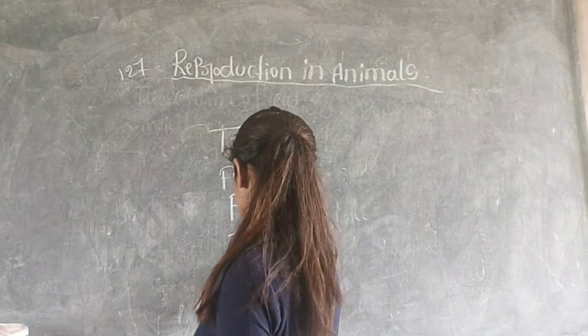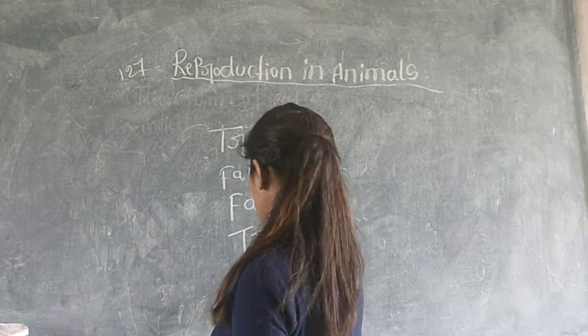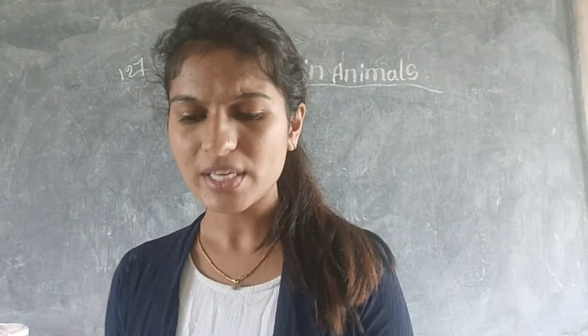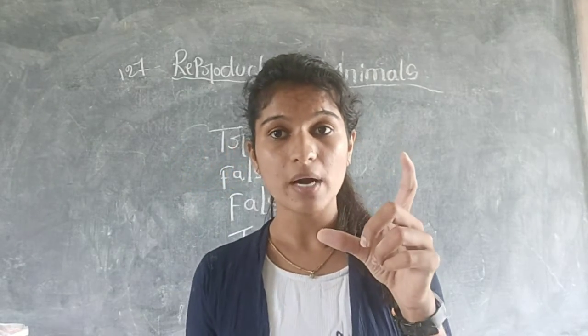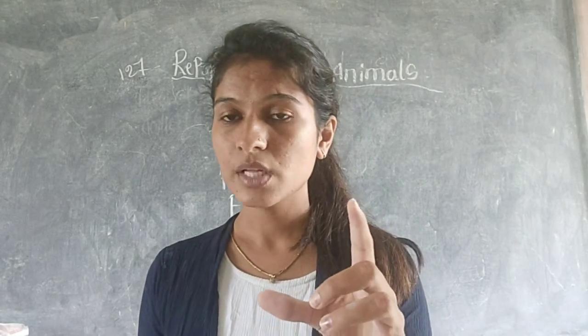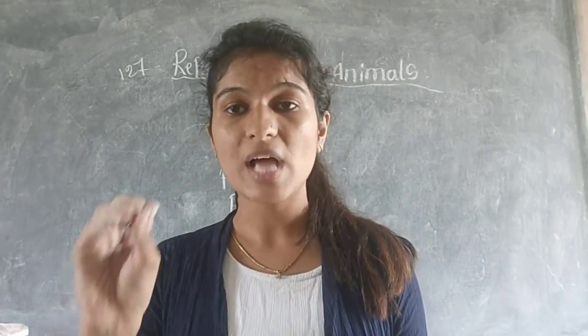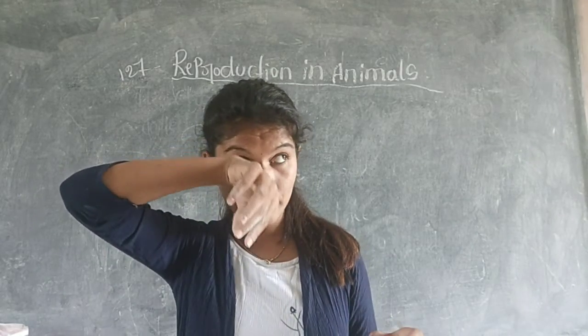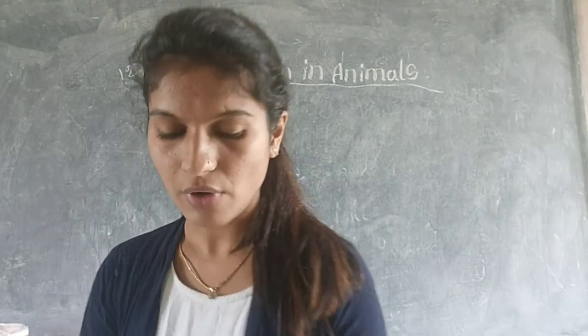And the last question is, the white part of an egg is called yolk. No, it is false. Then what do we call that white part of an egg? It is albumen. And what is yolk then? That is the yellowish part, which is present inside the egg, which we also call the embryo, which helps a bird to become a bird. So that is false.